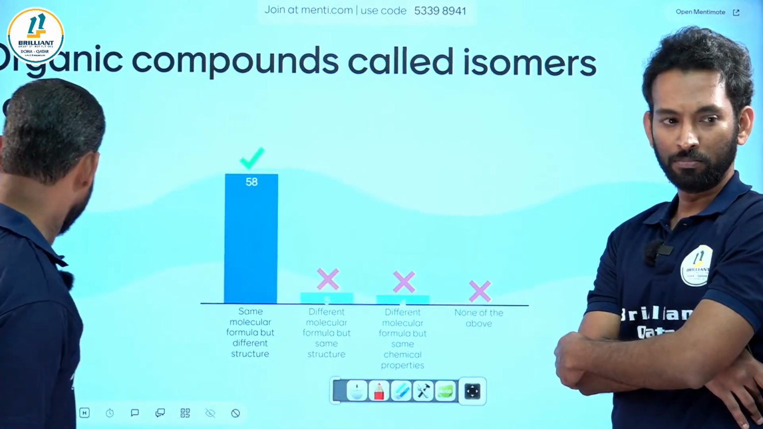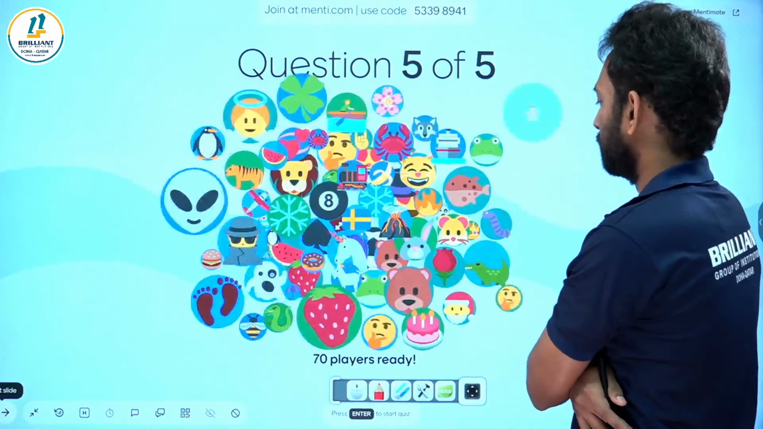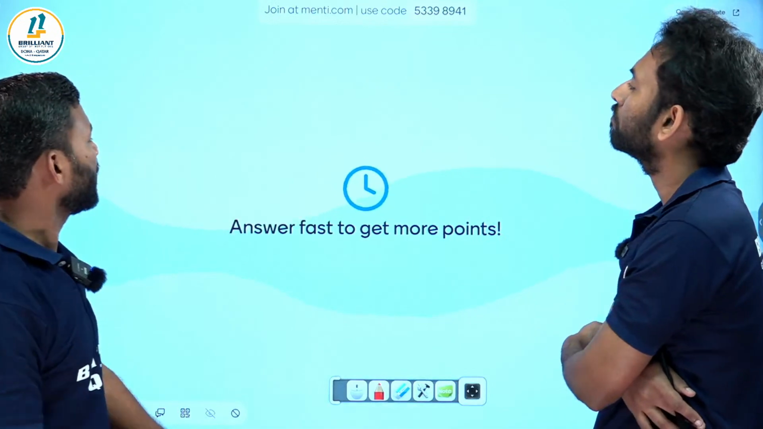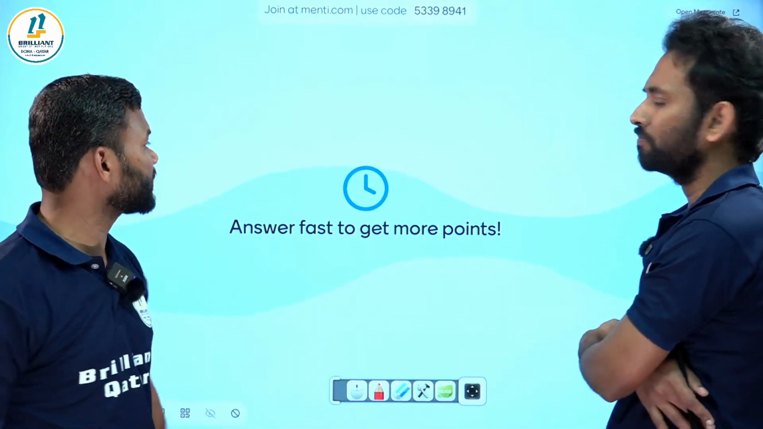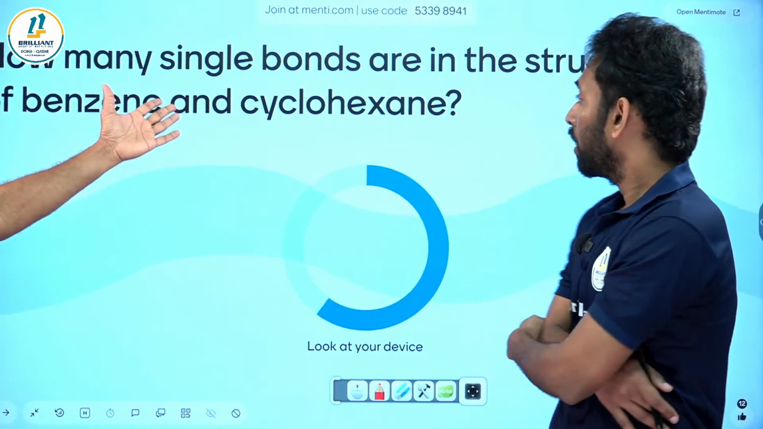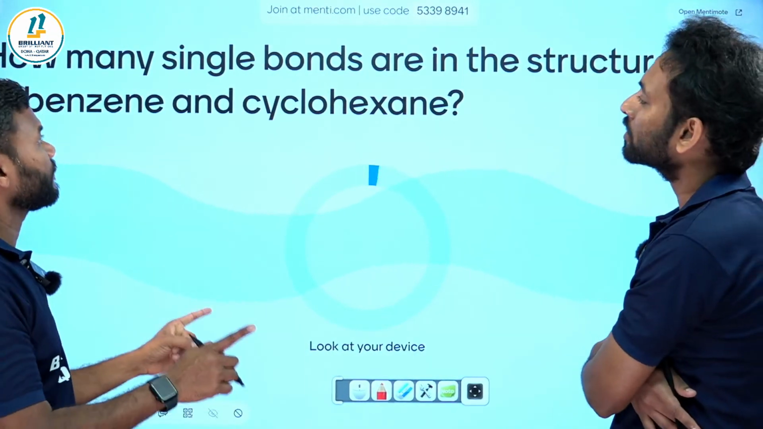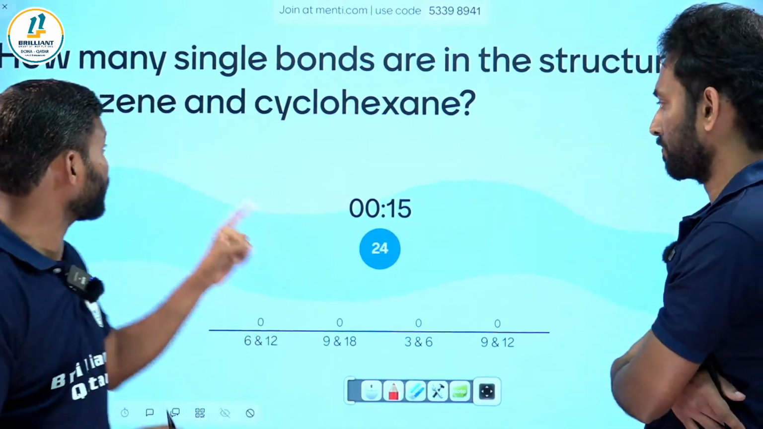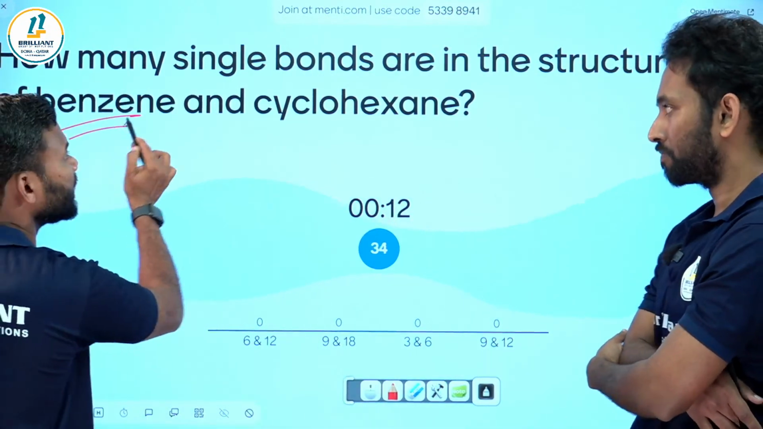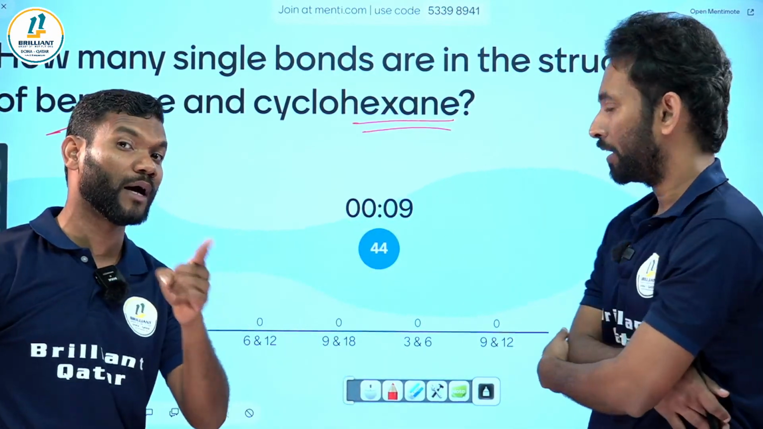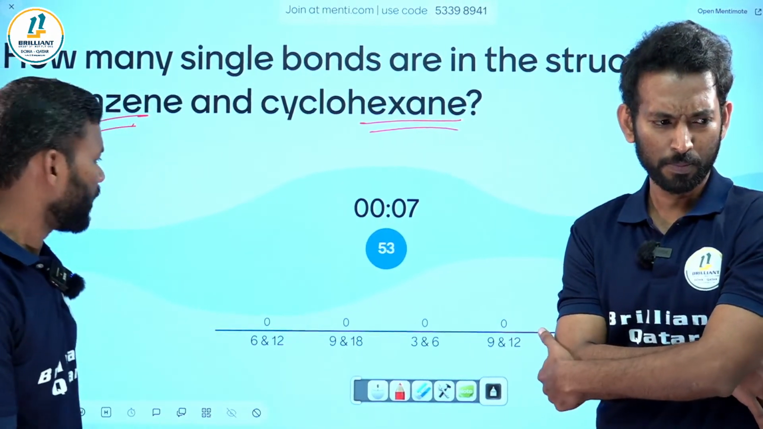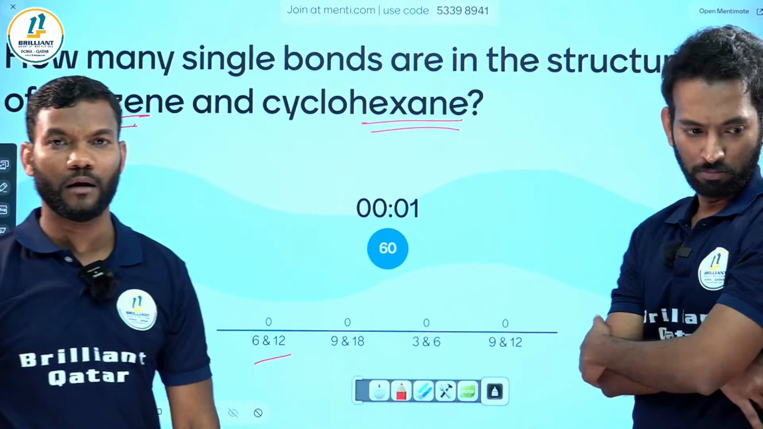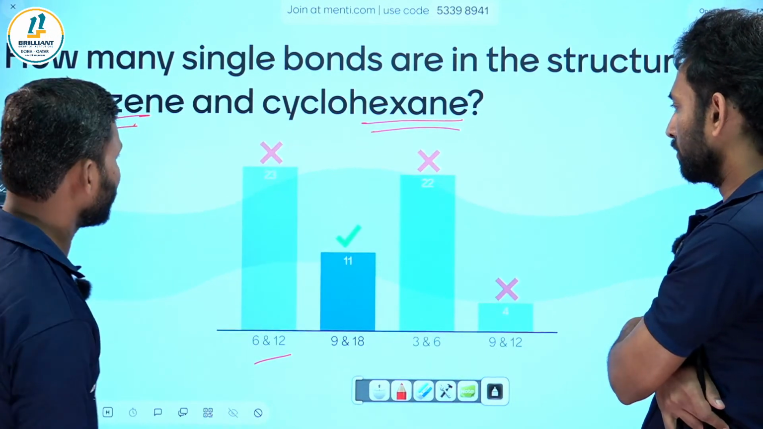So can we go to the next question, sir? Yes. What is the last question here in front of you, all of you? Hope all are ready. The question is in front of you. Can you read? How many single bonds are in the structure of benzene and cyclohexane, respectively? My dear students, you have to count how many single bonds in the benzene and how many in the cyclohexane. Options are 6, 12; 9, 18; 3, 6; 9, 12.